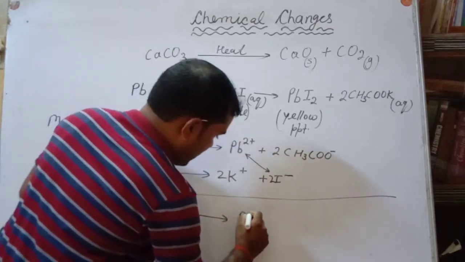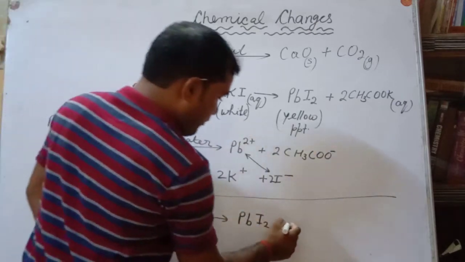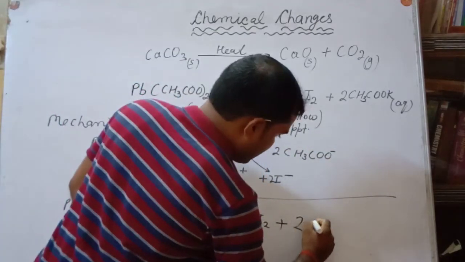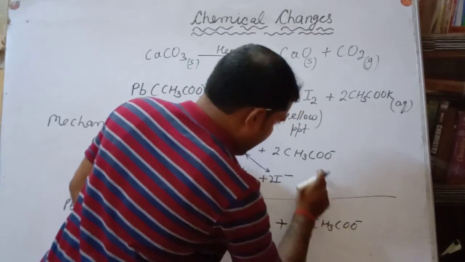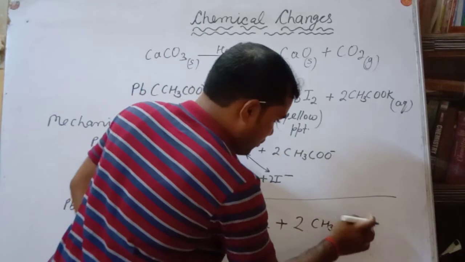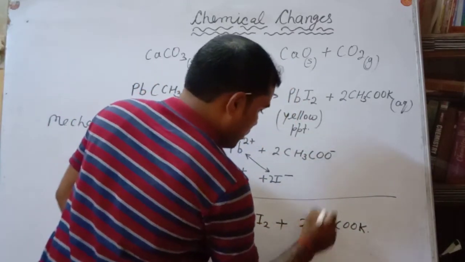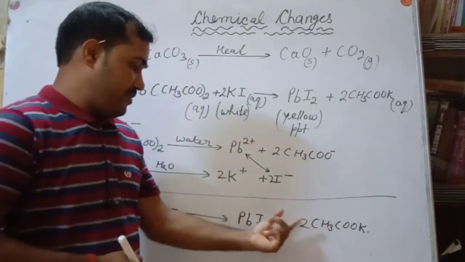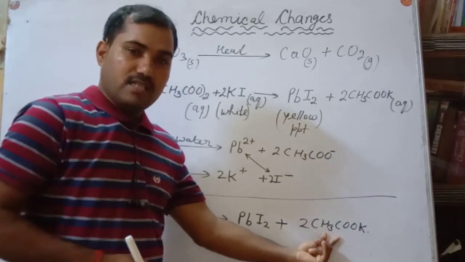So this is PbI2 plus 2 molecules of CH3COO minus here, and this is K plus. So what will happen? 2 molecules of potassium acetate. Okay, my dear. Lead iodide, potassium acetate.